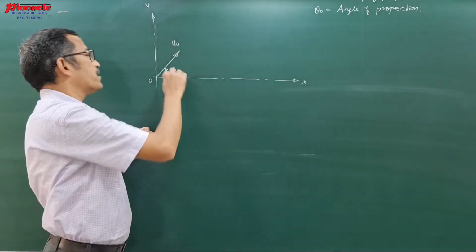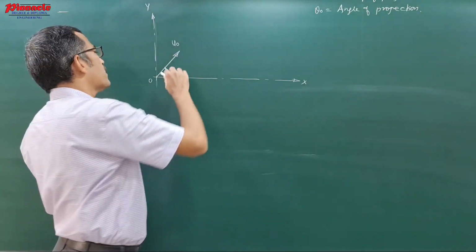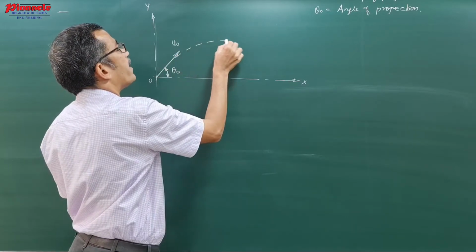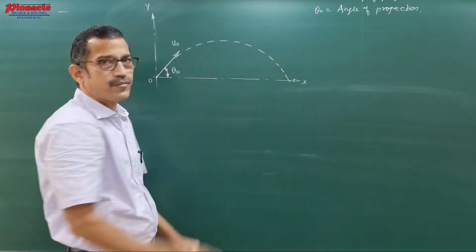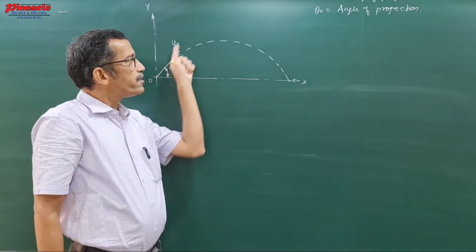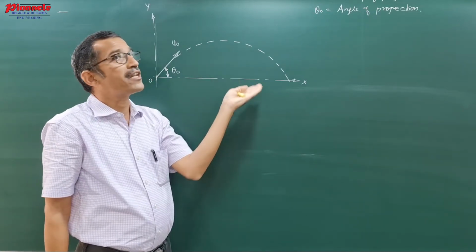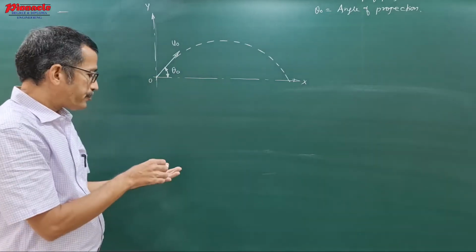Now once this particle or stone is thrown, it moves in the air along some path and finally it lands or strikes on the ground. Now the path which is traced by this particle, we will identify which type of path it is.